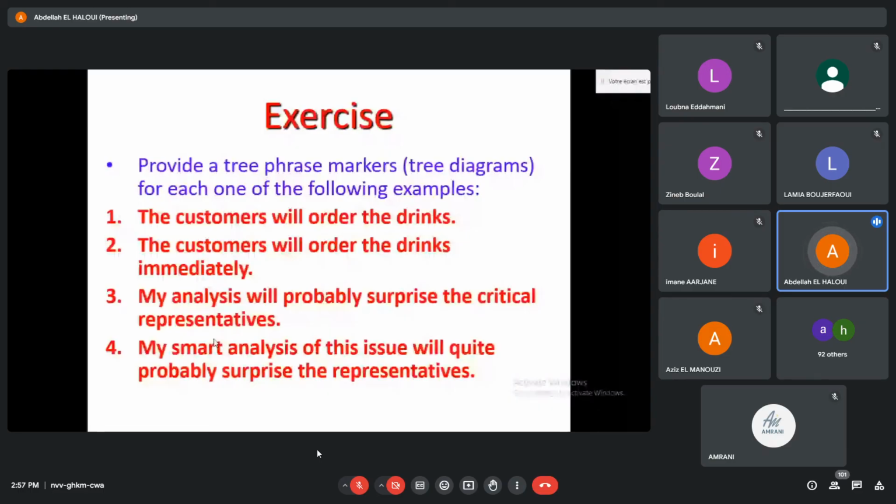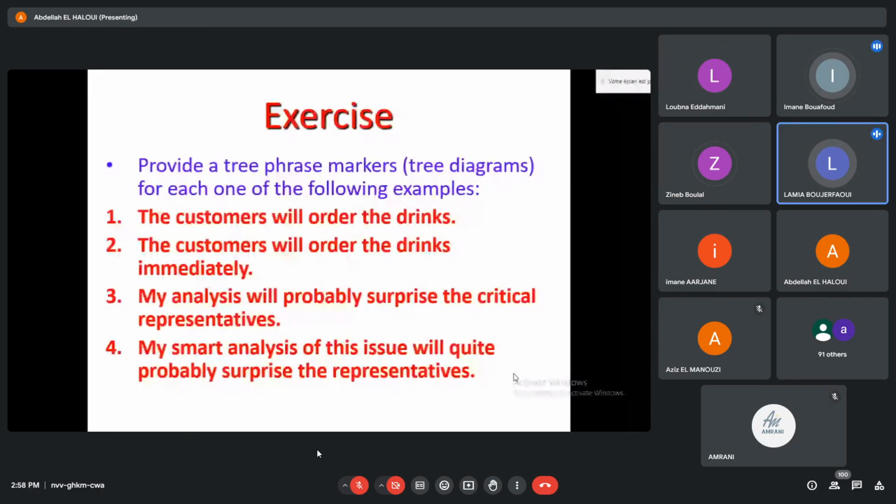My smart analysis of this issue is the NP, which is the specifier of IP, having analysis as its head, my as a specifier, smart as an adjunct, which is adjoined to N bar, and of this issue as the complement of analysis. So I would like you to grapple with this sentence and try to build a tree diagram for it. So what is the VP? Surprise the representatives. Quite probably surprise the representatives.